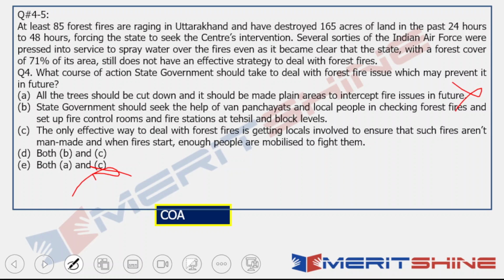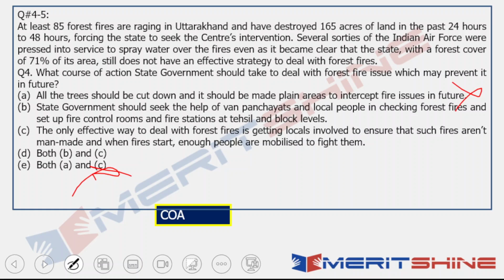State government should seek the help of panchayats and local people in checking forest fires and set up fire control rooms and fire stations at tehsil and block levels. This makes proper sense, because this would in future help the state government to address this problem at their own level, right? So this makes sense. So B is definitely going to be there.